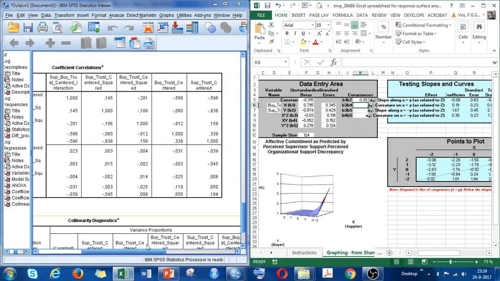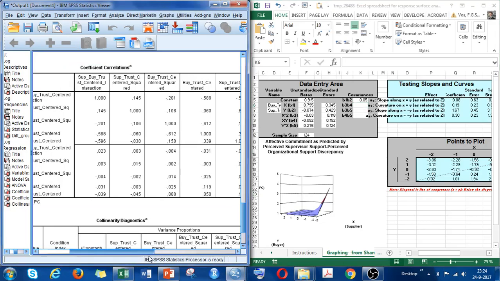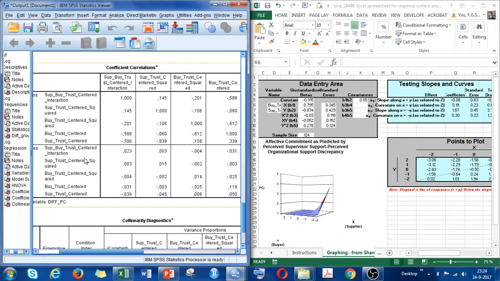Then we have B3, which is x squared, so buyer trust squared, times B4, which is the interaction. So we have to have buyer trust. Oh, here we have already the interaction. Oh, I better go with this.